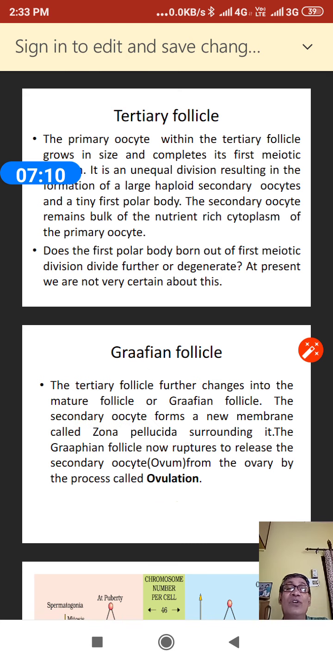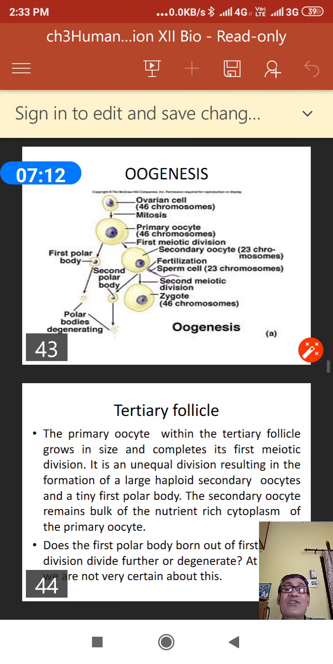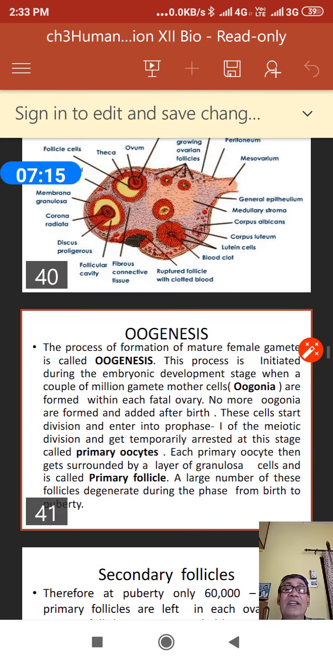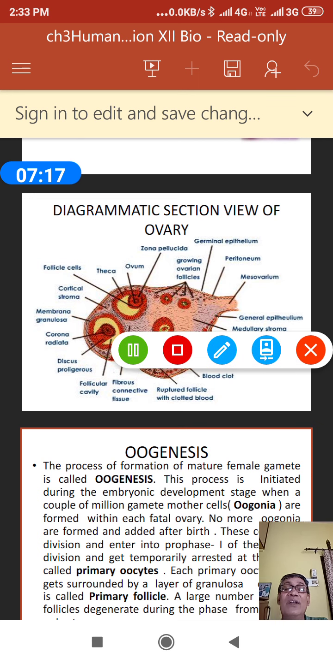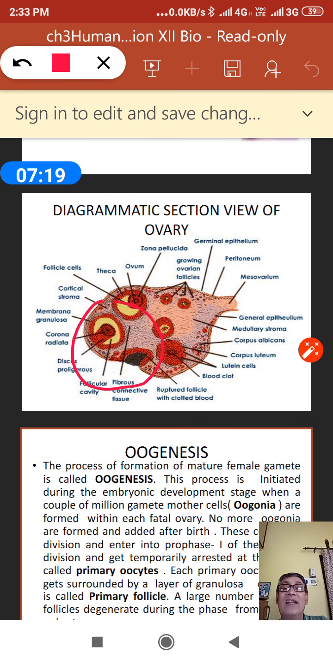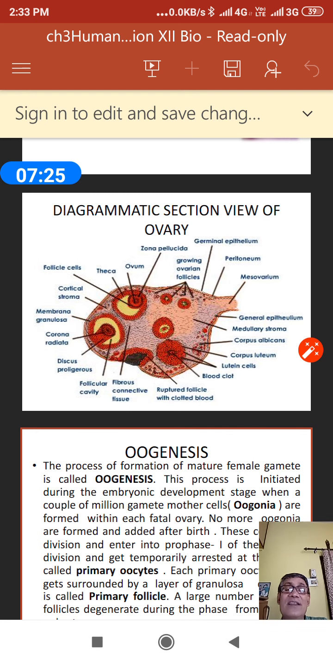I would like to show you the picture also, how the Graafian follicle is formed in the ovary, and the Graafian follicle that is to be ruptured. So the ovum will be going out. So this is the complete process of oogenesis.